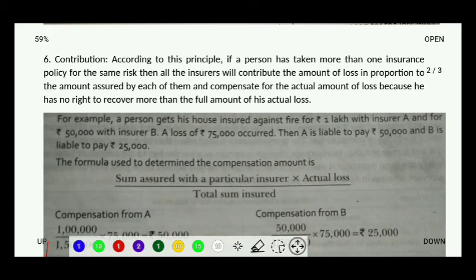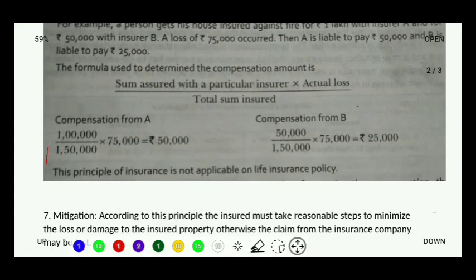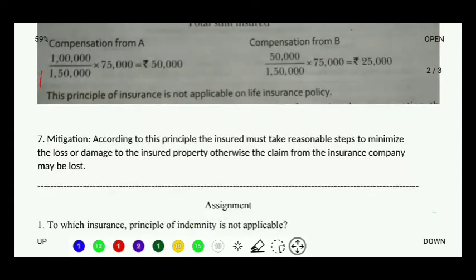Now we have completed the 6 principles and only one principle is left, that is principle of mitigation. Now what is principle of mitigation? This principle actually says that in spite of the fact that we have taken the insurance, we should be still careful of our property. Now, what does that mean?